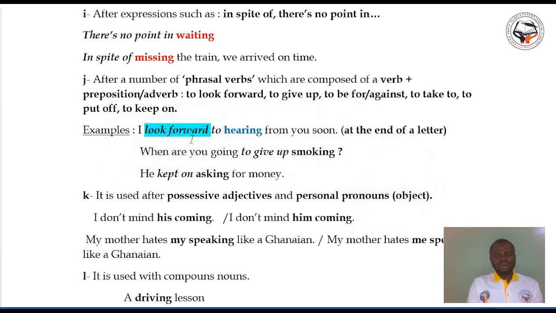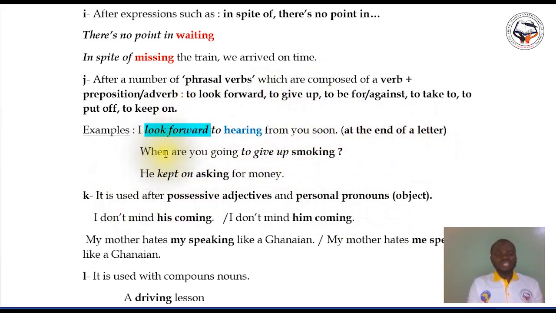I look forward to hearing from you soon. That is at the end of the letter. For example, if you write a letter, this sentence is a sentence that you can put at the end of the letter. That is why I put it between parentheses at the end of a letter, meaning that it is an example that can be written at the end of a letter.